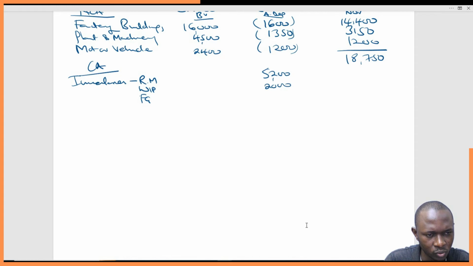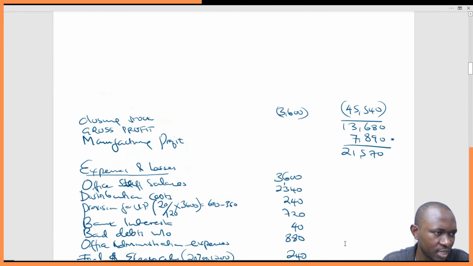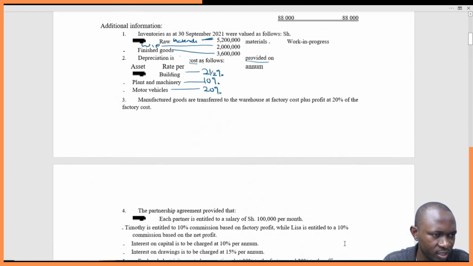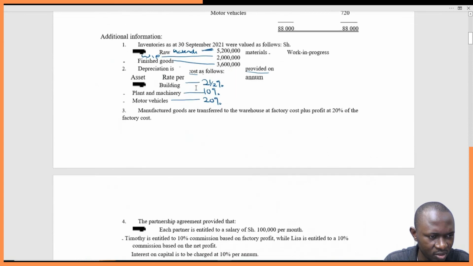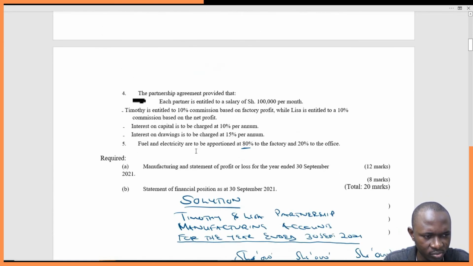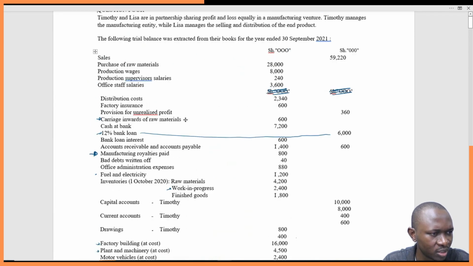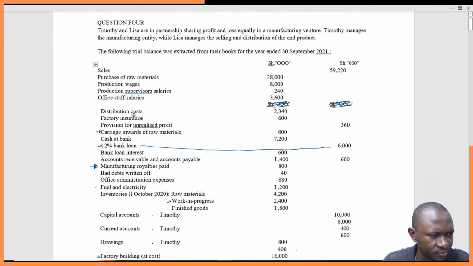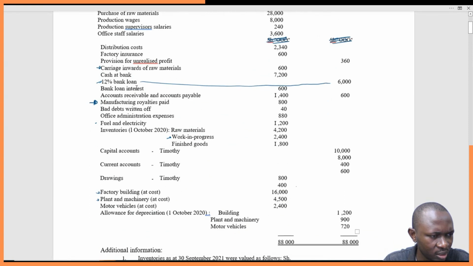Then the next current assets, prepayments or whatever. There's nothing there. Cash at bank, of course, this is an asset, is 7,200.